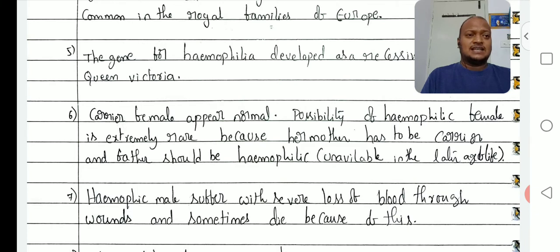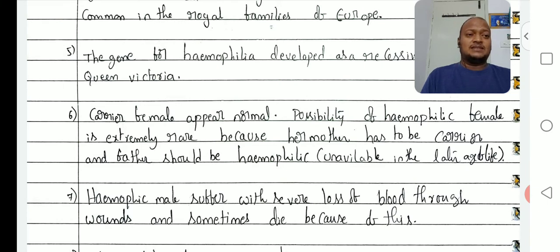Otherwise, if the mother is a carrier and the father is affected, only then are affected daughters possible. Affected females are very rare because her mother has to be a carrier and the father should be hemophilic. The father must be affected for affected daughters to be there in X-linked inheritance. We discussed this in color blindness.